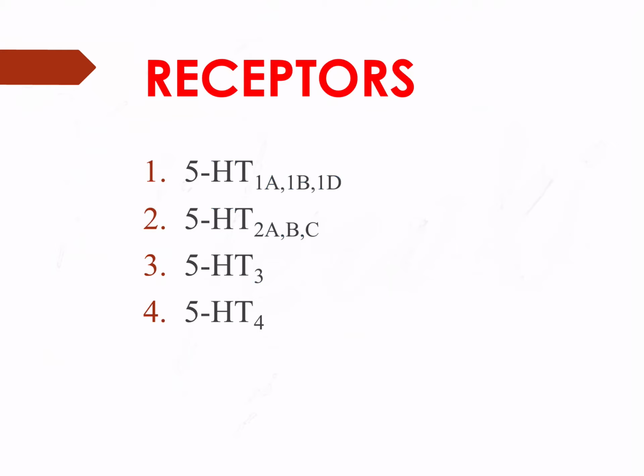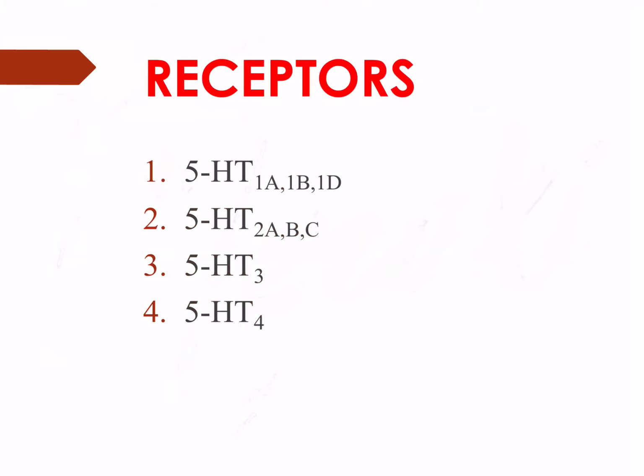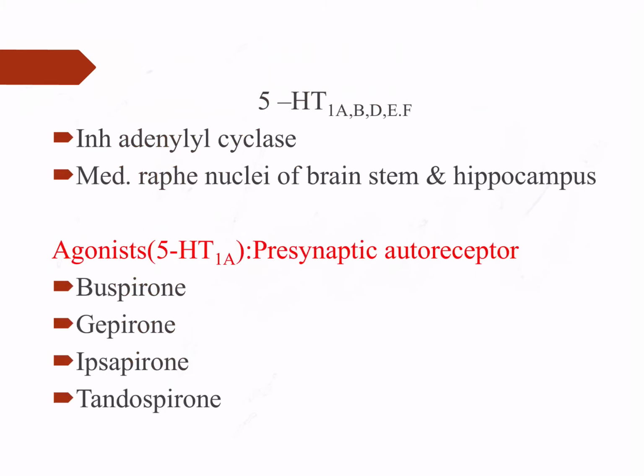Let's look into a few of the receptors which are important for us, that is 5-HT1A, B and D, 5-HT2A, B and C, 5-HT3 and 5-HT4. Because there are drugs which act either as agonists or antagonists against these receptors, and we have certain diseases for which we are going to be using these drugs. First, let's look into 5-HT1.